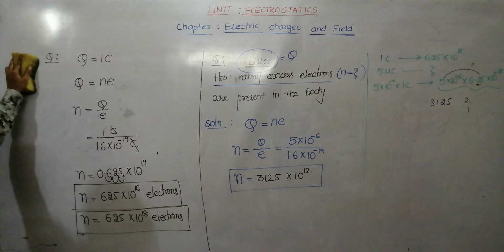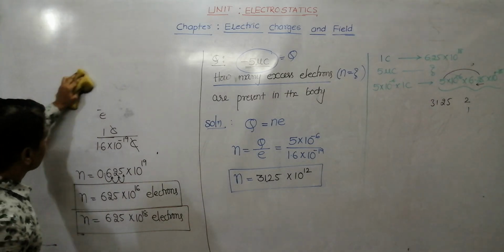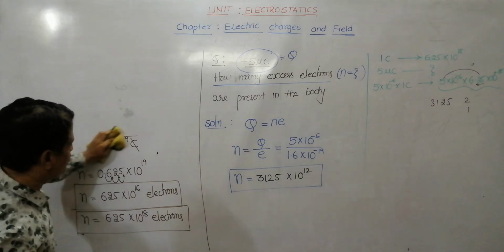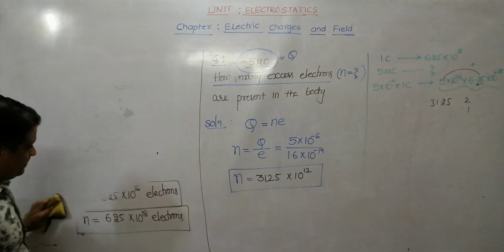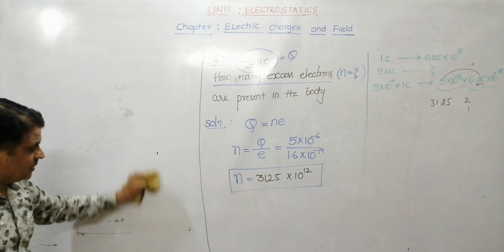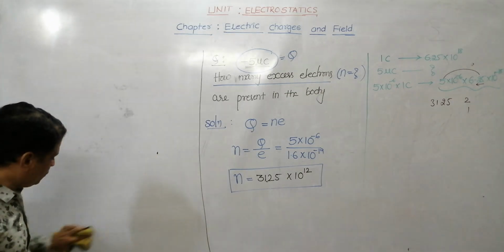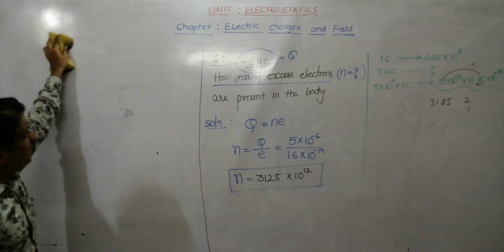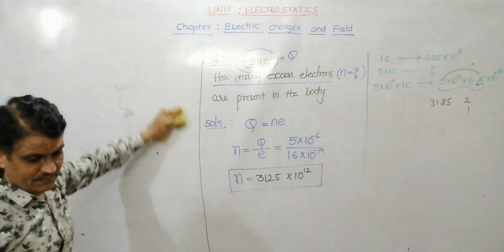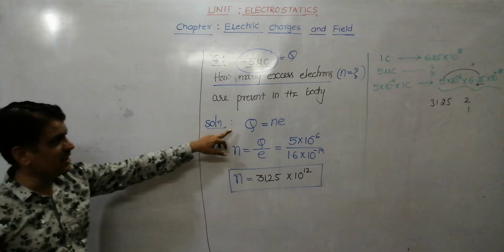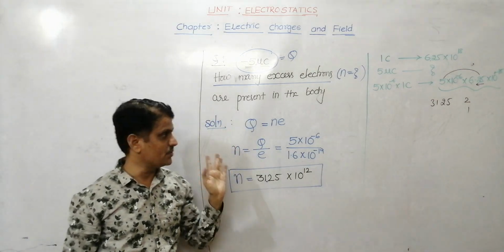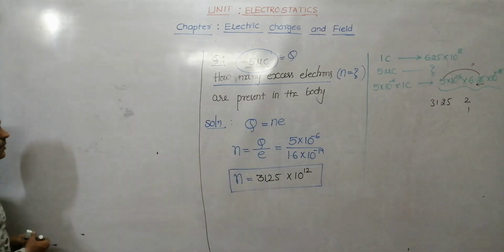In CET we have a third question based on this. See, these are all theory. I am not going through CET. For CET you have many more short tricks. To remember this Q is equal to Ne formula, I am taking so many questions. So we know that.